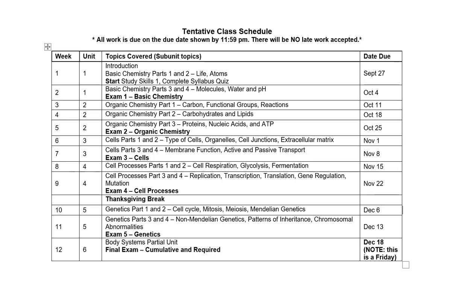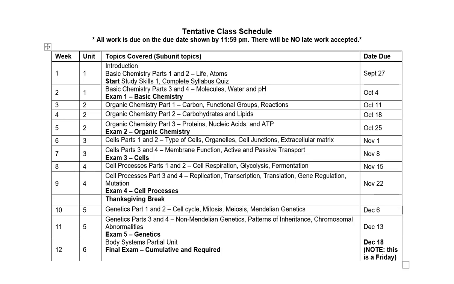So please note now in your schedules, if you plan ahead like that, that the very last week, the body systems partial unit there at the bottom and the final exam are both due by that Friday rather than Sunday. So if we go back up at the top here on the left-hand side, I have our different weeks 1 through 12, with the exception of after week 9, we do have a break for Thanksgiving. Then the different units, so remember everything is split up into units. Then we have the topics covered, meaning the subunit topics within those units, and then the dates due.